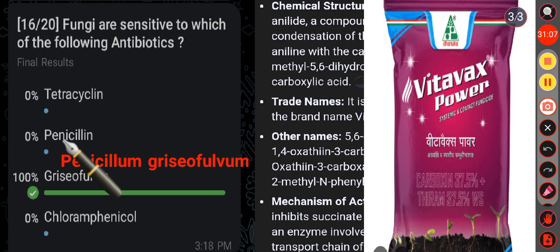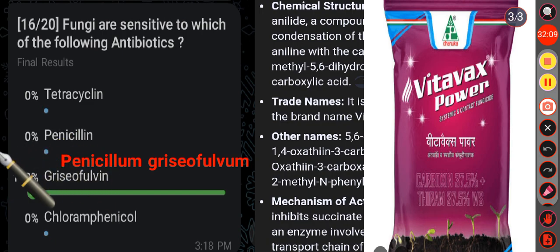Okay. Then in the option B, that is penicillin. Penicillin is an antibiotic designed to target and kill the bacteria, not the fungi. Okay. And remember, penicillin was discovered by Alexander Fleming in 1928.